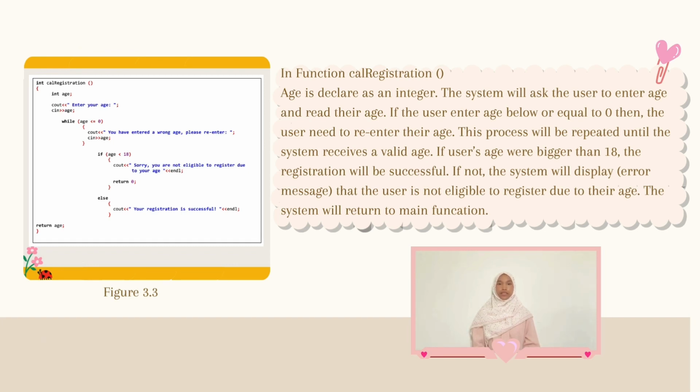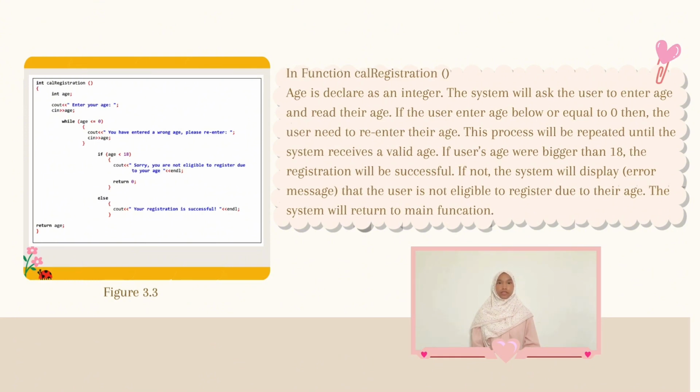If the user enters an age that is below 0 or equal to 0, then the user needs to re-enter the age. This process will be repeated until the system receives a valid age. If the user's age were bigger than 18, the registration will be successful. If not, the system will display error message that the user is not eligible to register due to their age. The system then will return to the main function.